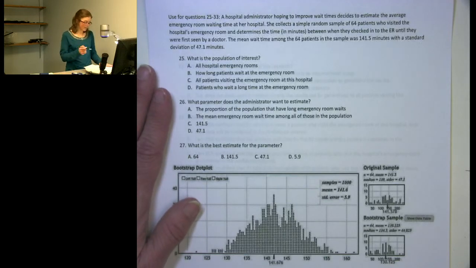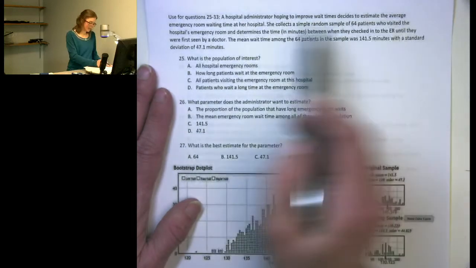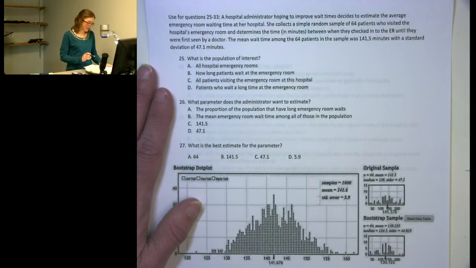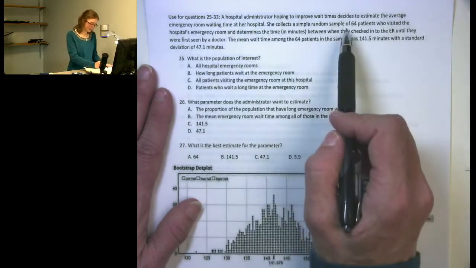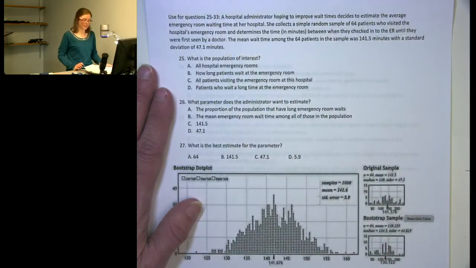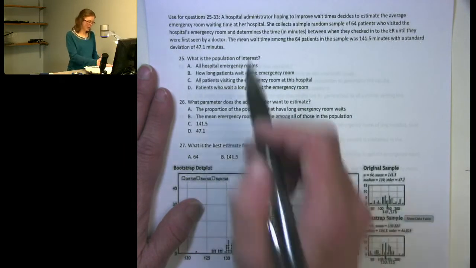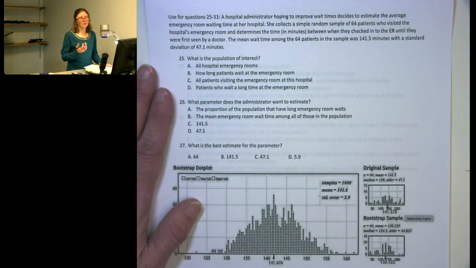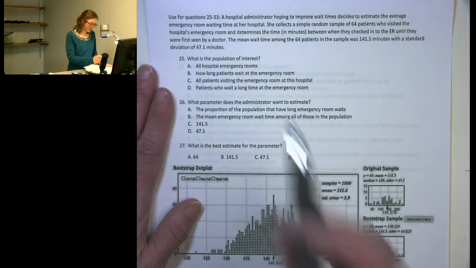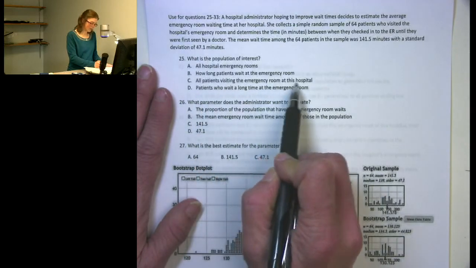So when we're looking at it, we're thinking about what the hospital administrator is particularly interested in. She wants to estimate the average emergency room wait time at her hospital, and she's collecting a sample of 64 patients. She's randomly selecting among those who visited her hospital. So keep in mind that the sample is a subset of the population. If the sample is patients, then the population must also be patients, but a larger group of patients. And in this case, it would be all patients visiting the emergency room at this hospital.